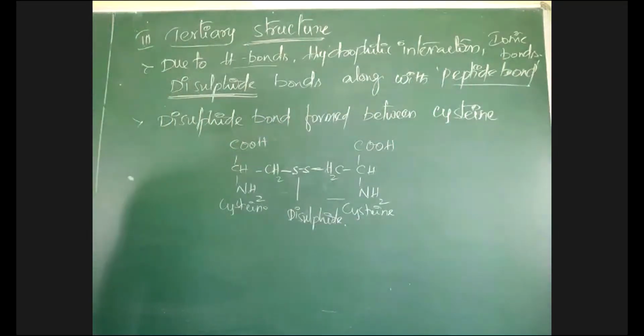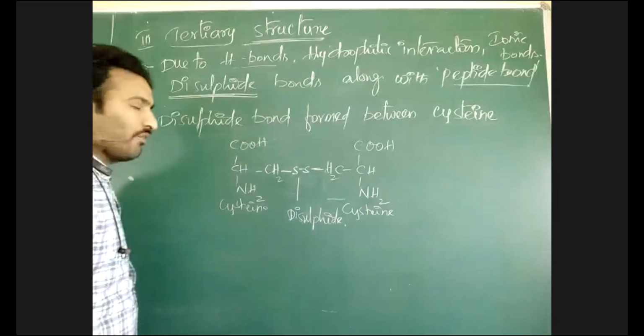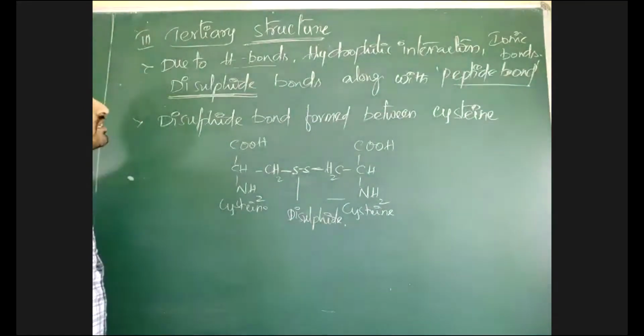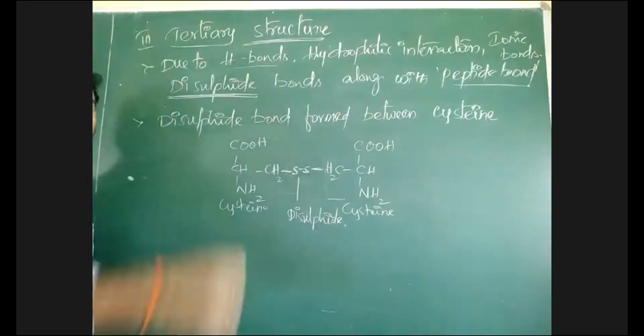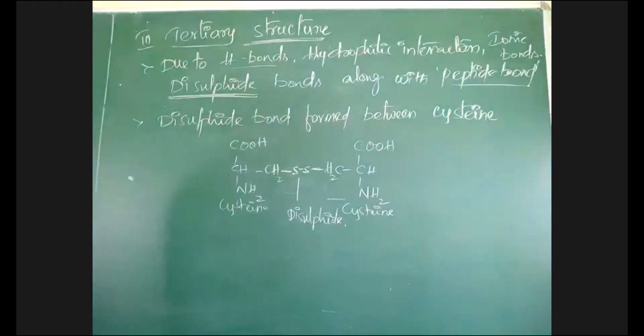With the help of the disulfide bond, the tertiary structure is formed in a protein.